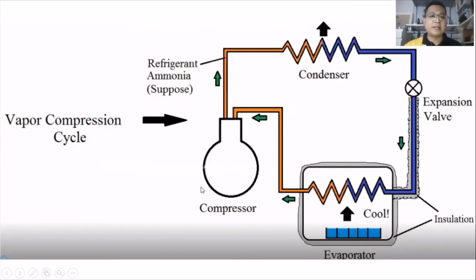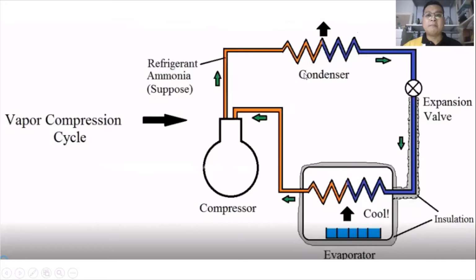From the compressor, the temperature is higher compared to after passing the condenser, and the refrigerant should be in the vapor phase.